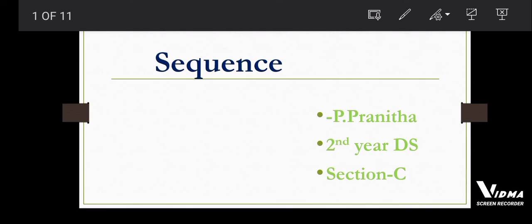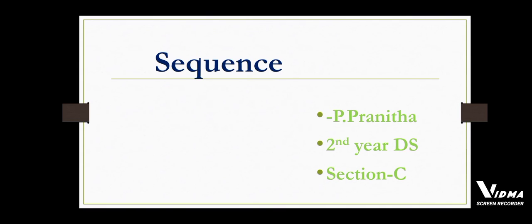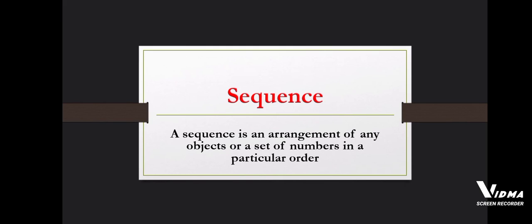So now I am going to explain about sequences in mathematics. What is meant by a sequence? A sequence is a set of numbers or objects which should be in a particular order. So that is called a sequence.